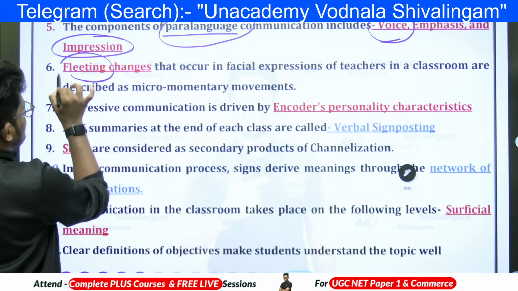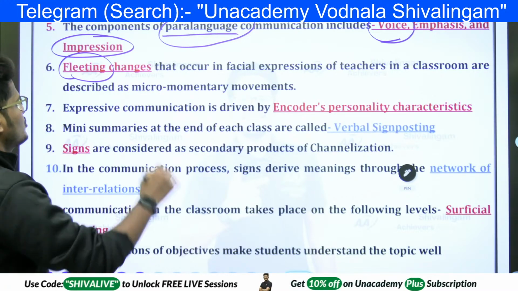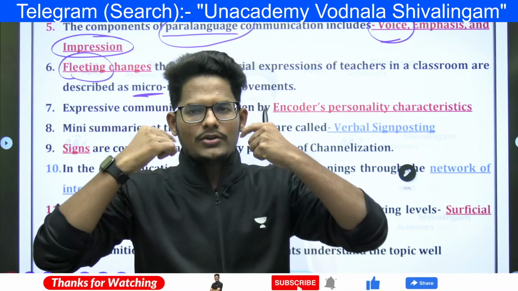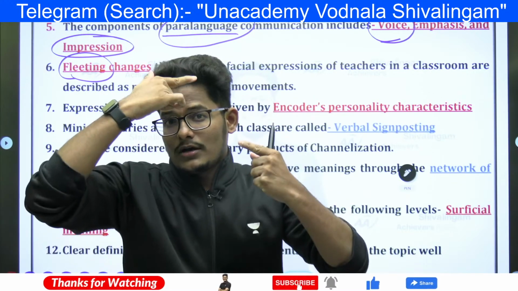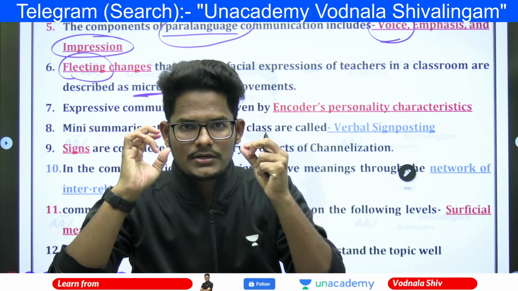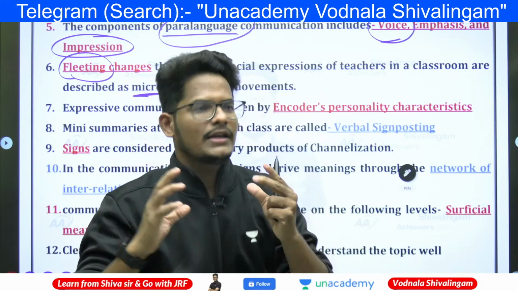Fleeting changes that occur in the facial expression of a teacher in a classroom are described as micro-momentary. Fleeting changes means small changes which the teacher is doing. Now, the eyebrow is moving like this, and the eye expression is increasing, decreasing, and he is giving us sudden expression, slow expression, speed expression like this.